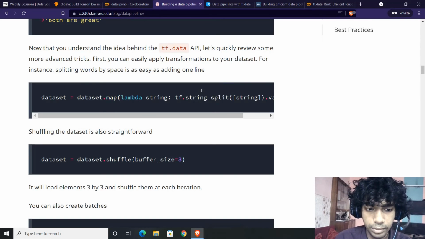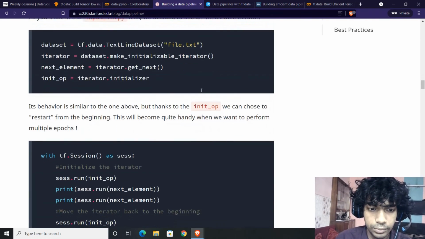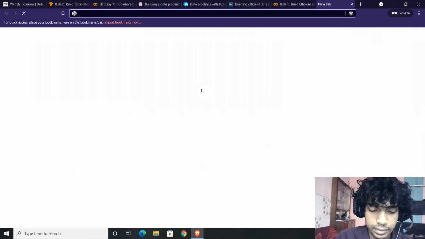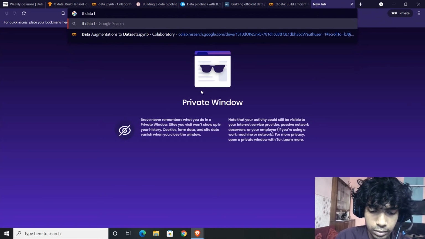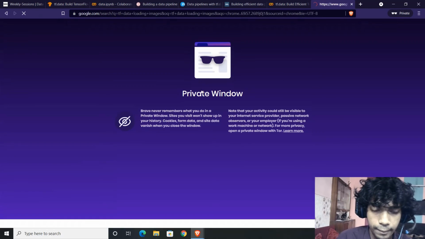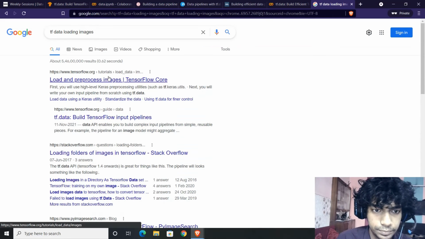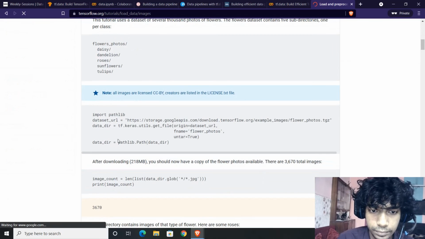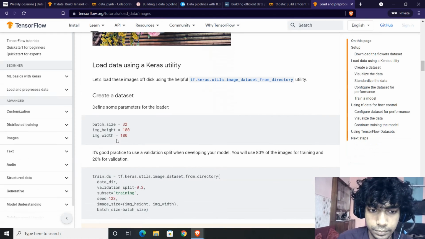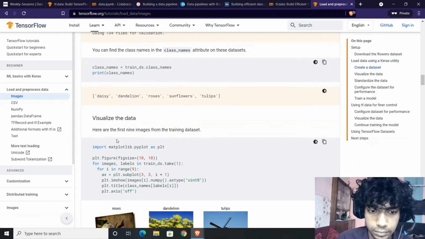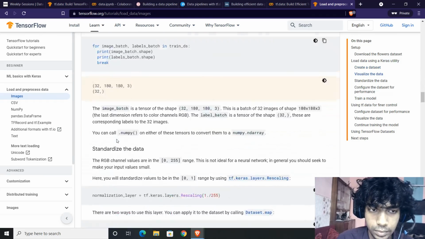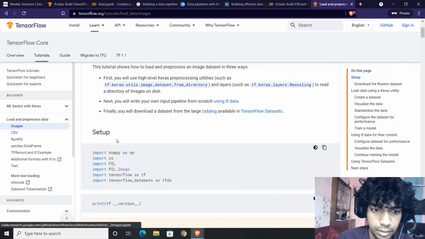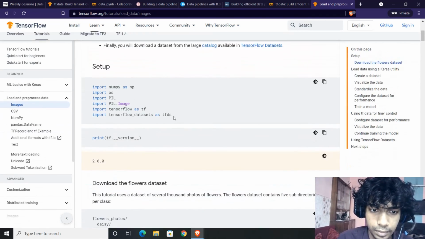So let's say you have loaded the dataset, right? Assume that you are loading a TF dataset, TF data loading images. So this one is a good example.